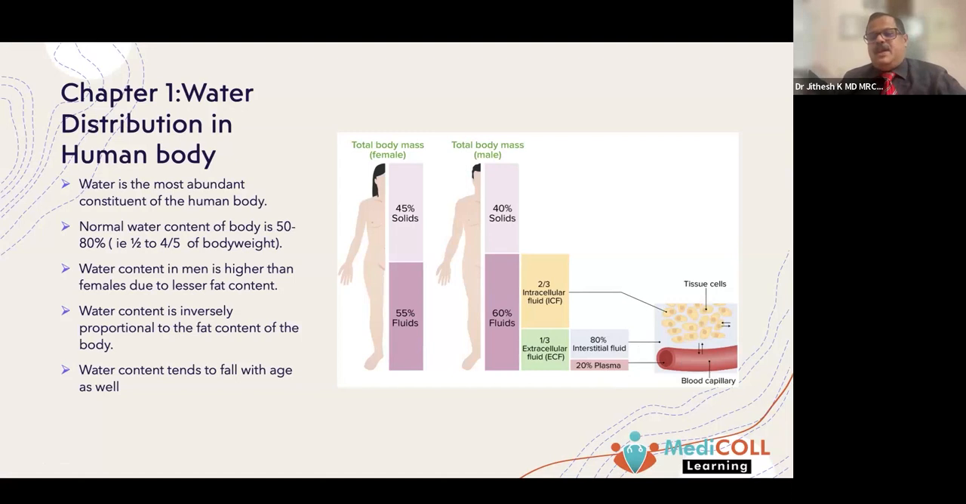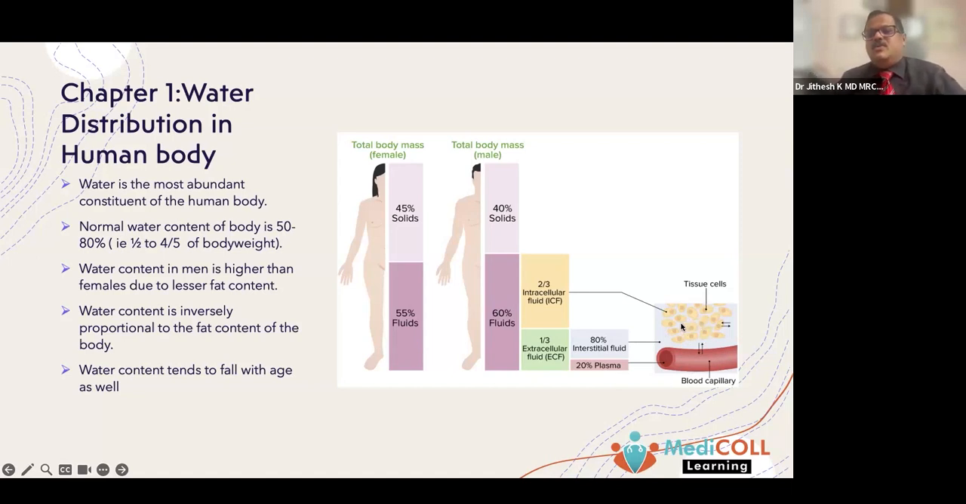And there is always an exchange between the plasma in the blood vessel and the interstitial fluid, and between the interstitial fluid and the intracellular fluid. So all this fluid, though separated by the cell membrane and by the blood vessels, is in exchange with each other. And the electrolytes also move between these fluids, but with the help of some transporters.